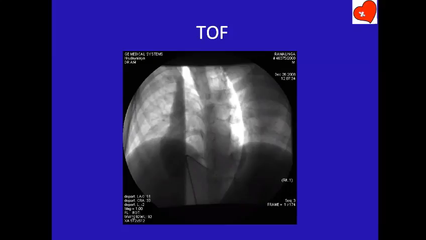So that's the most important angio for a tetralogy patient: to show the RVOT, pulmonary annulus, main pulmonary artery and PA bifurcation. That's the first and foremost thing you want to show. The second most important thing you want to show in an angiogram, of course, you will show all these features by echo. I am now discussing only angios. The other thing to show is the ventricular septal defect.